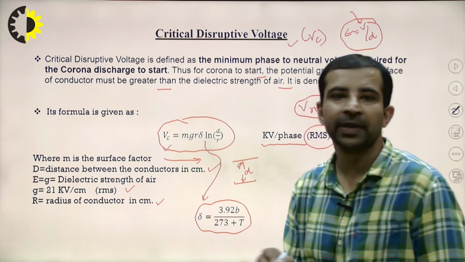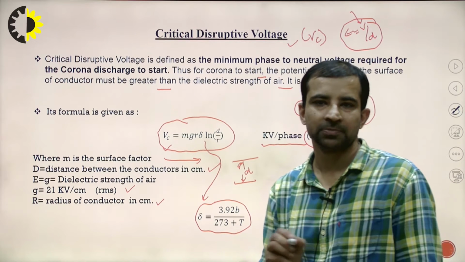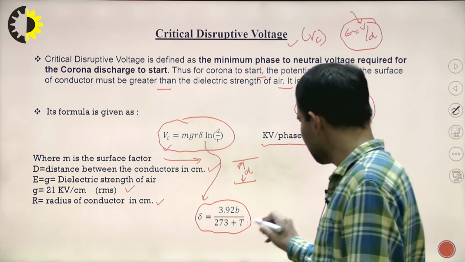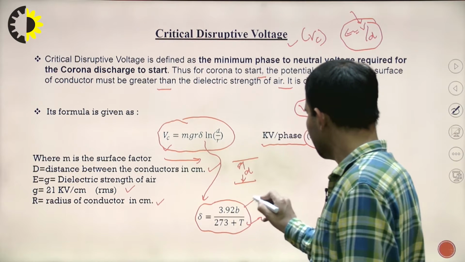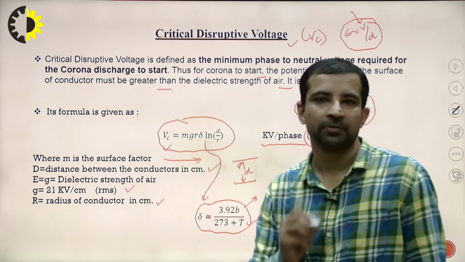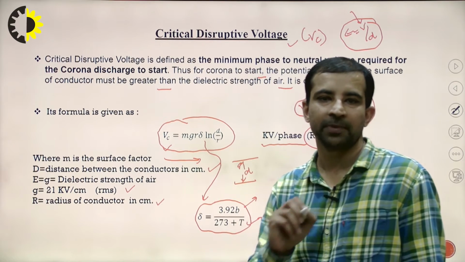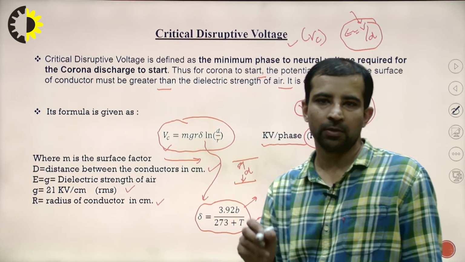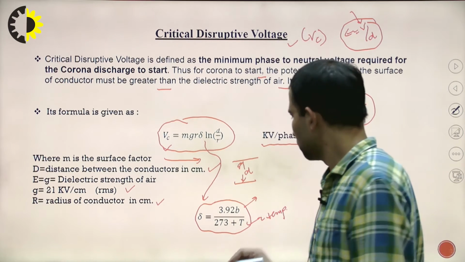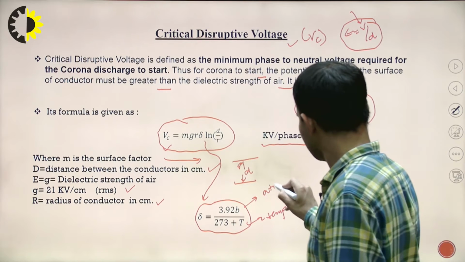It is 3.92 B upon 273 plus T. There is a temperature. Remember, this T is temperature, and B is barometric pressure. Although I have not written it here, it's clear B stands for barometric pressure, or you can say it is atmospheric pressure.